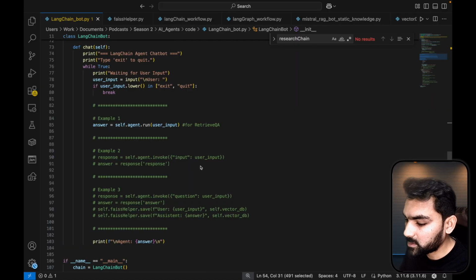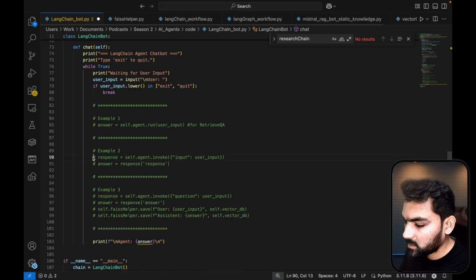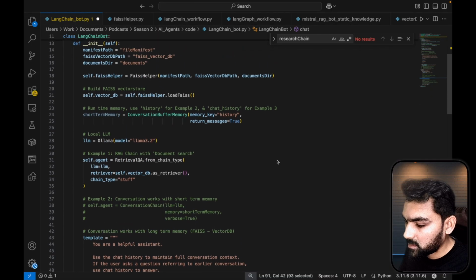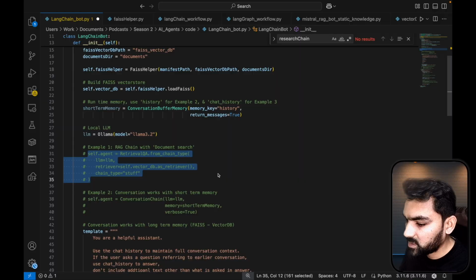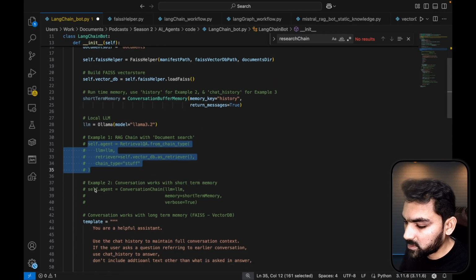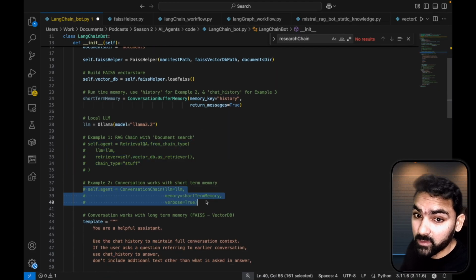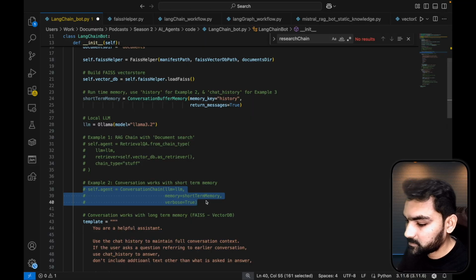Let's go to example 2. So I'll comment this agent now. Example 1 is done, and for example 2, it's a conversational AI. This remembers what we say in the current session.